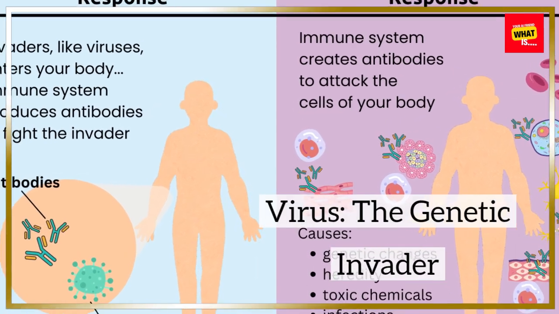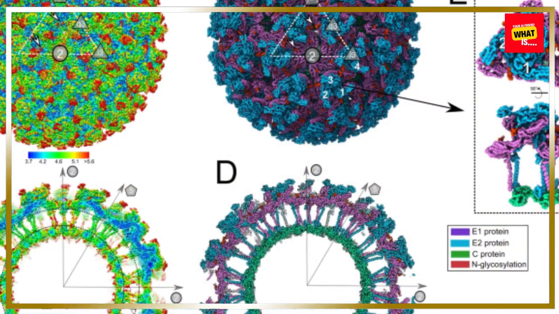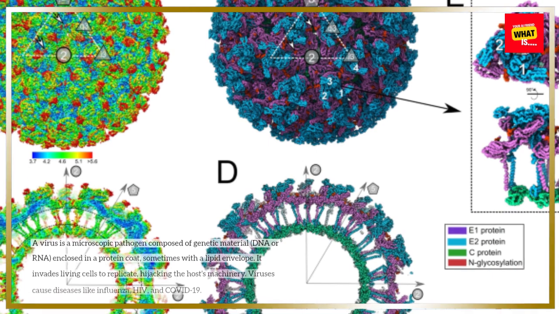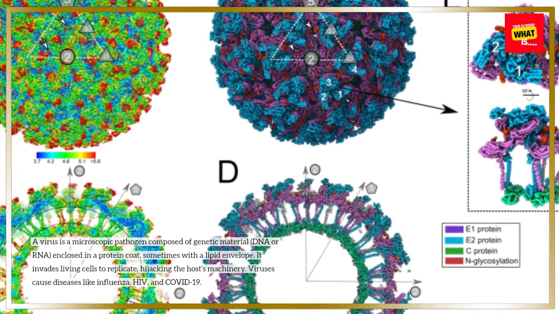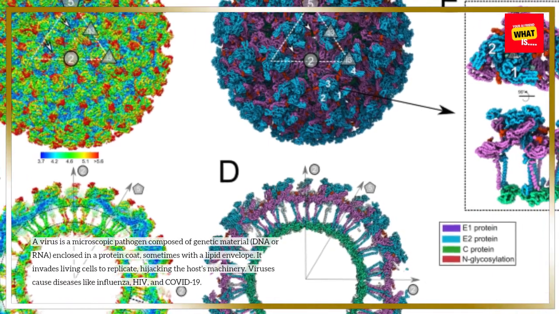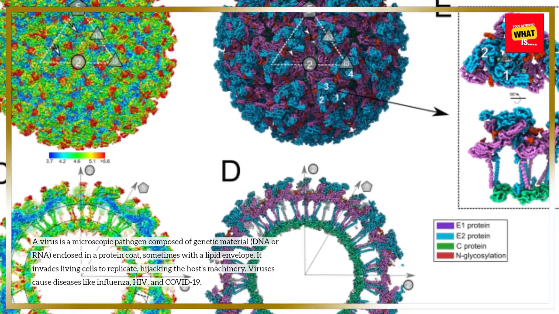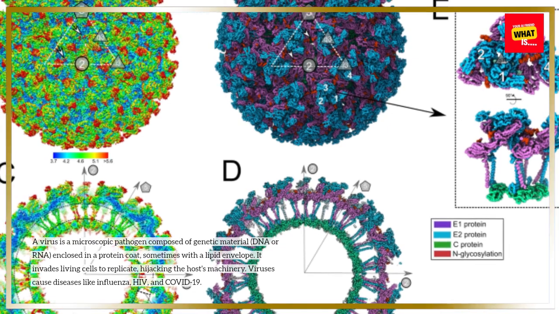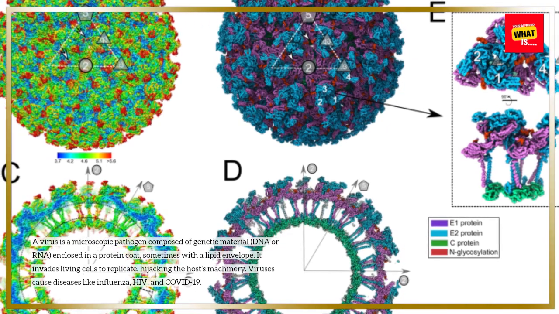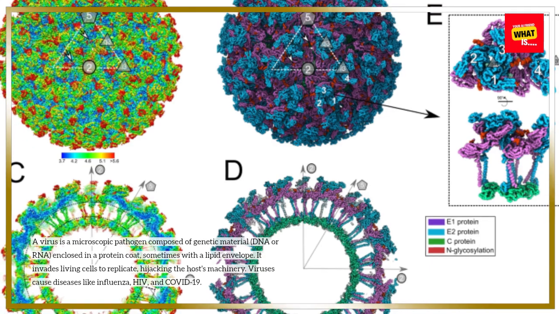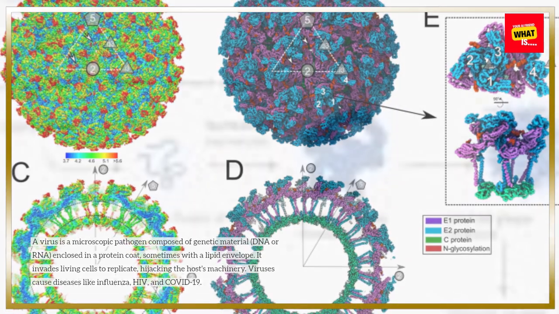Virus. The genetic invader. A virus is a microscopic pathogen composed of genetic material, DNA or RNA, enclosed in a protein coat, sometimes with a lipid envelope. It invades living cells to replicate, hijacking the host's machinery. Viruses cause diseases like influenza, HIV, and COVID-19.